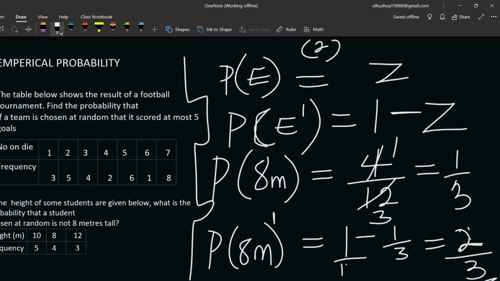Now we'll go and consider some other topics, like the addition rule and multiplication rule, and how they play in probability. That will be the next video.